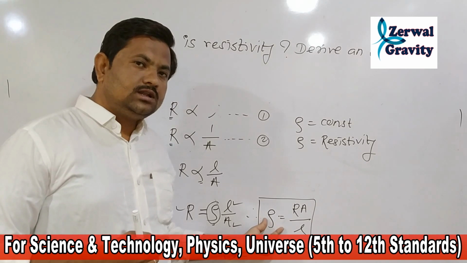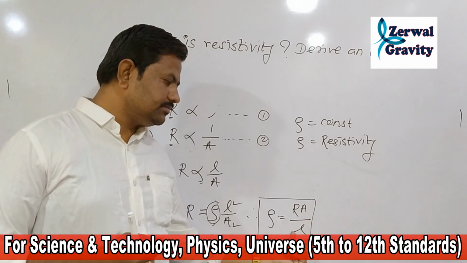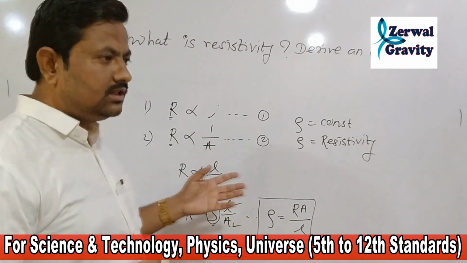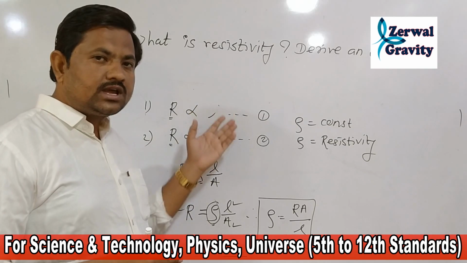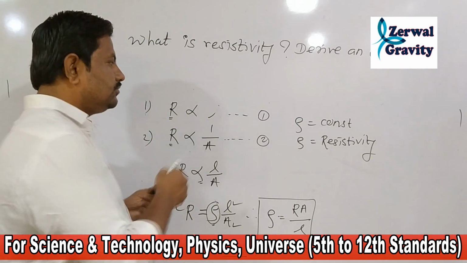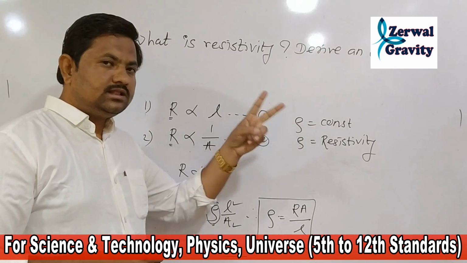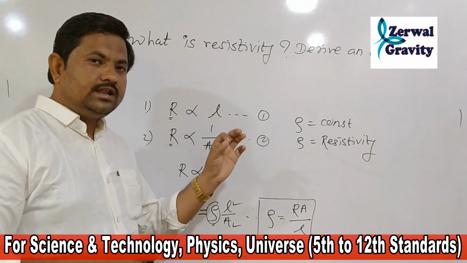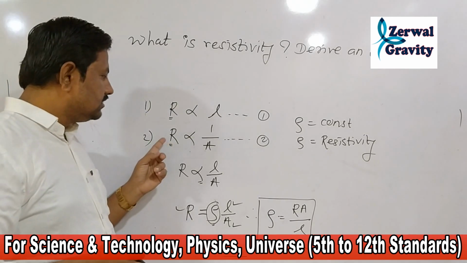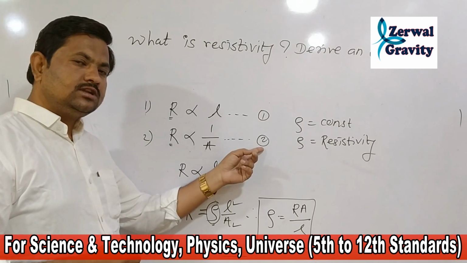The resistivity of the conductor is defined as the ratio of product of resistance and area of cross section to the length of conductor is called as resistivity. Then you can derive the expression, write the heading expression, and then you can write point to point. First point, we know that the resistance of the conductor is directly proportional to the length of the conductor, and write this equation number 1. Then write second point. Similarly, the resistance of the conductor depends on the area of cross section, and write this statement: R is inversely proportional to A. Write this equation as equation number 2.